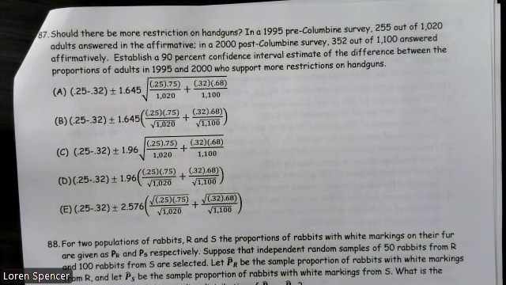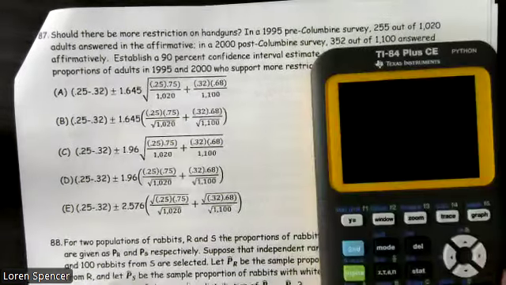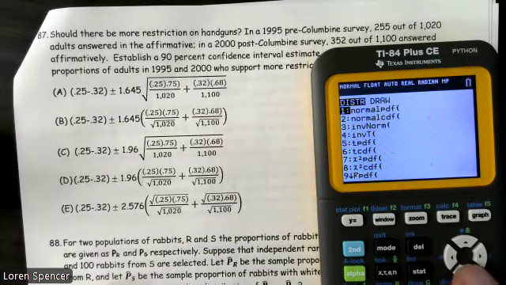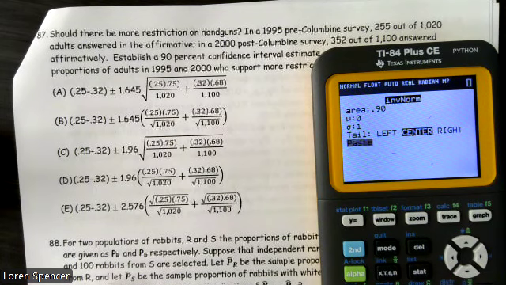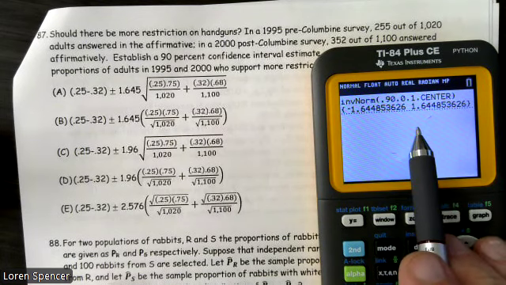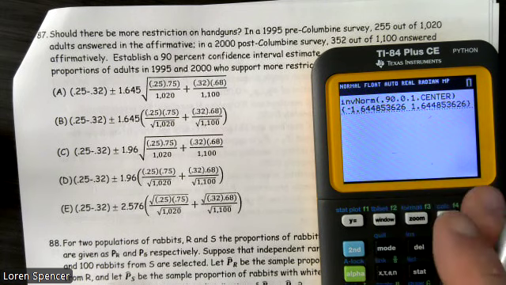Establish a 90% confidence interval estimate for the proportions. First off, 90%. Let's deal with that. That's probably the easiest part. Second Vars, invNorm, 0.9, and as soon as we do that, we find out, hey, 1.645.